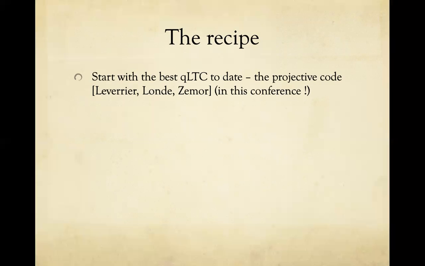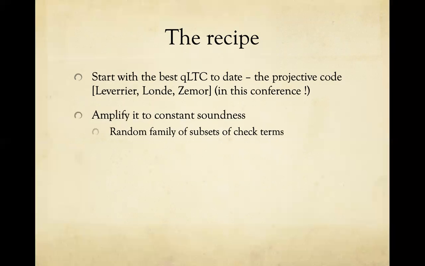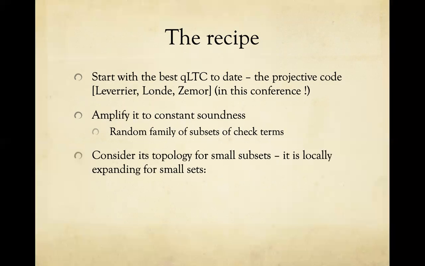So we start with the best quantum LTC to date. It's called the Projective Code by Leverrier, Lin, and Zémor, and it's actually in this conference. It's a paper here. And then we amplify it to constant soundness, by just taking a random family of subsets of check terms. And then we consider its topology for small subsets.